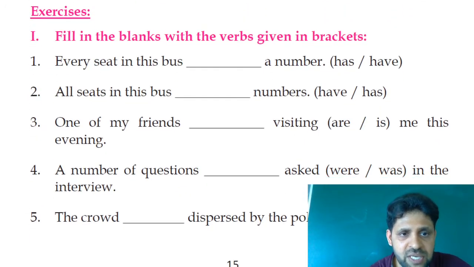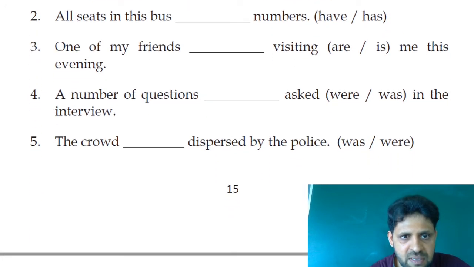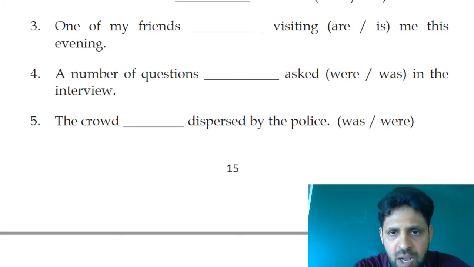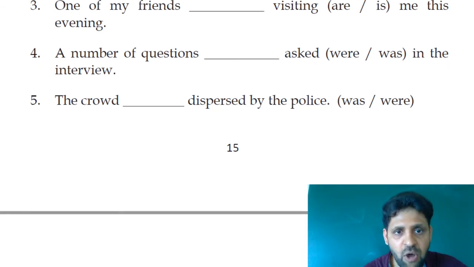Let us move on to the exercise part. See the first question. Fill in the blanks with the verbs given in the bracket. Options are given. So in your examination, you will be given a question followed by the options. You have to choose the most appropriate verb that is suitable for the subject based on singular or plural.